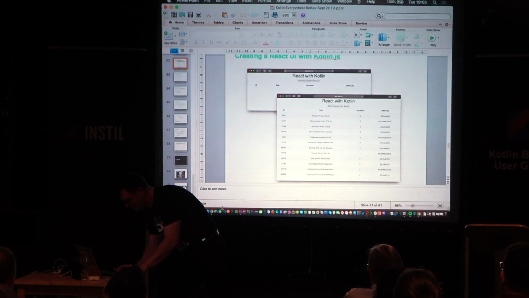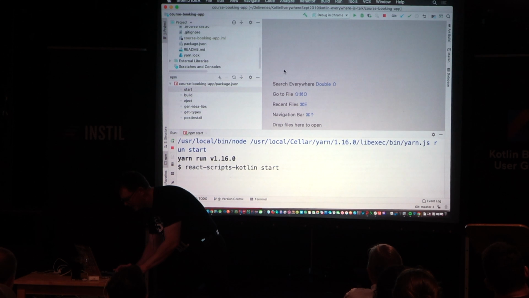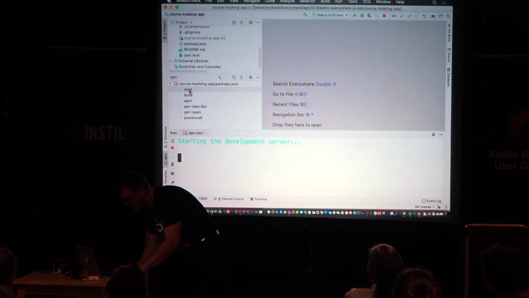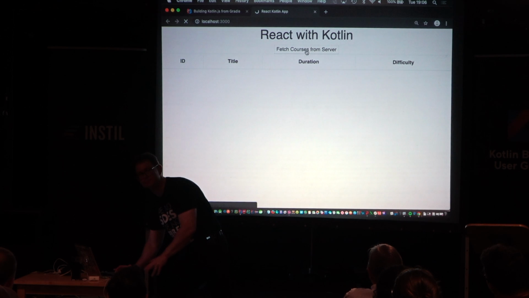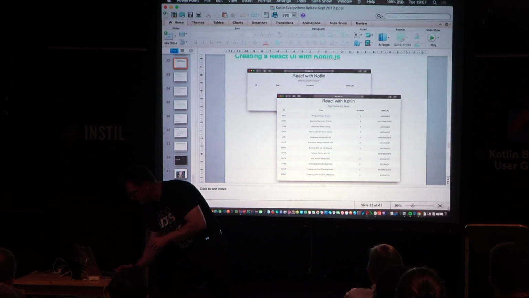All I've done is created a new project, called it Course Booking App, and then I've opened it up in IntelliJ, and I've written a few components. So I can go in here and do a yarn start, not npm start, because we can't make up our minds, but never mind. And I've got this little web application here, and I just hit this button, and again it goes out and fetches some information from the server and displays it here. So I'll show you the code in the slides, just because it's easiest viewed that way. That is, when this loads.